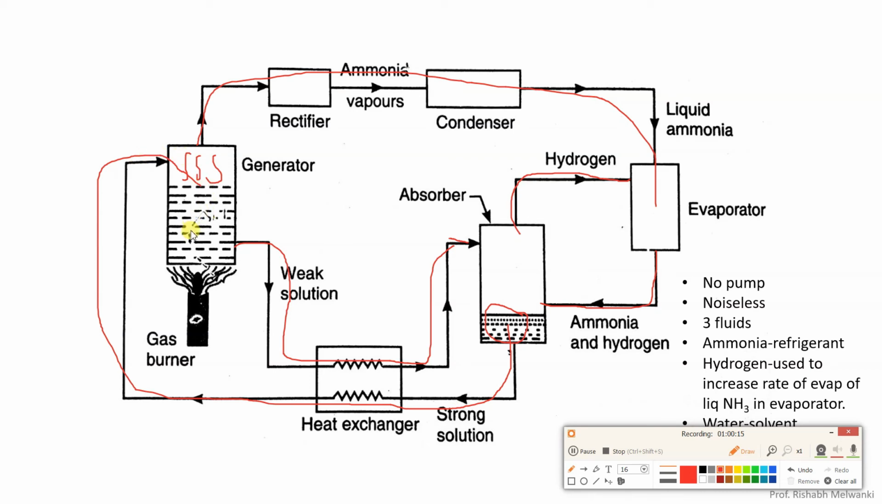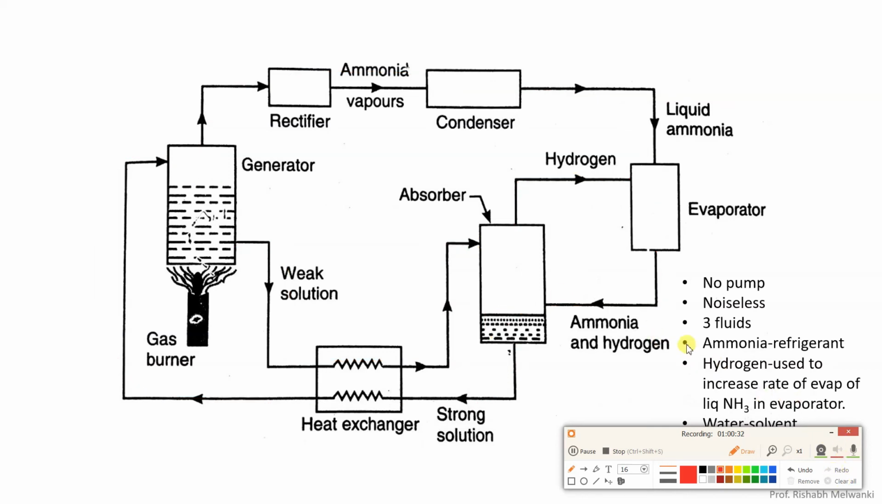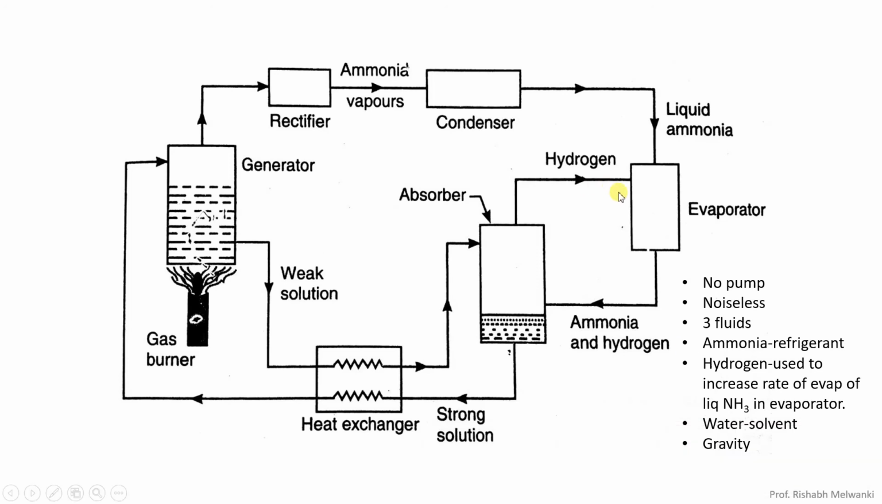In the generator, after heating, we get a weak solution, which is mostly water, so that is again part of the water circuit. So here we have three fluids. Ammonia is the refrigerant. Hydrogen is used to increase the evaporation rate of ammonia in the evaporator. We don't have an expansion device here, please remember that. And then the next is water, which is acting as the solvent or absorbent.